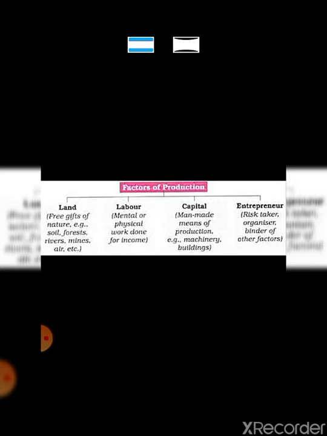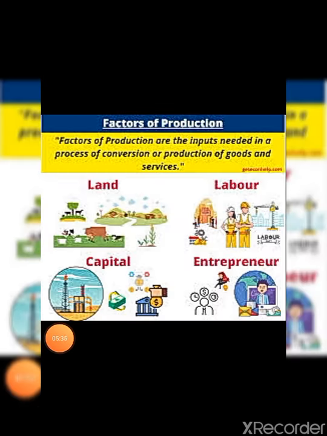In simple terms, what is human capital? That is the investment in humans themselves. How will the investment happen? That would be in the form of education, training and medical care. So these are your 4 factors of production. You can even note down the definition of factors of production over here. That is, the factors of production are the inputs that are needed for the process of conversion or the production of goods and services. Again, this slide is depicting the 4 factors of production which are required.